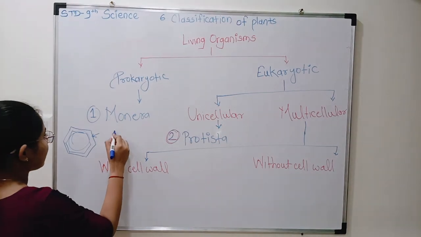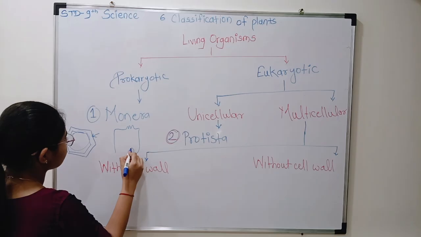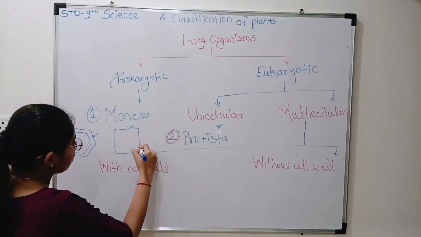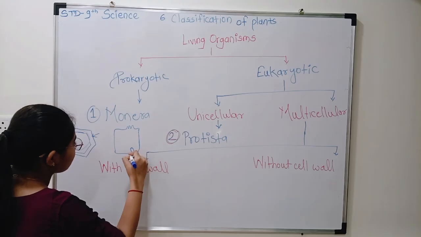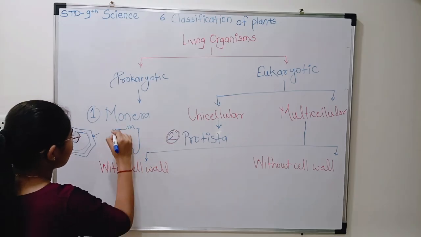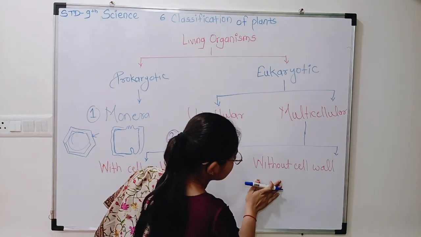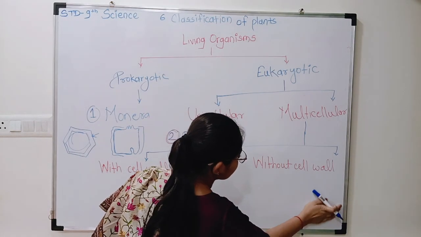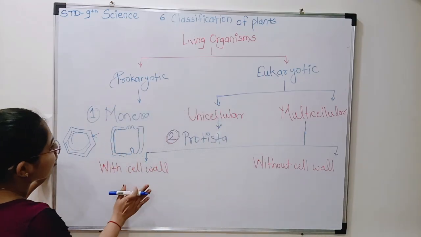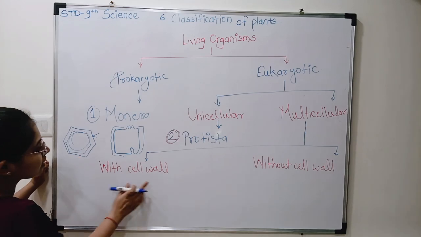But an animal cell is like this. An animal cell has only this one boundary. It does not have any extra boundary or any extra cell wall. So all animals are included in this category, without cell wall, and plants and fungi are included in the category with cell wall.